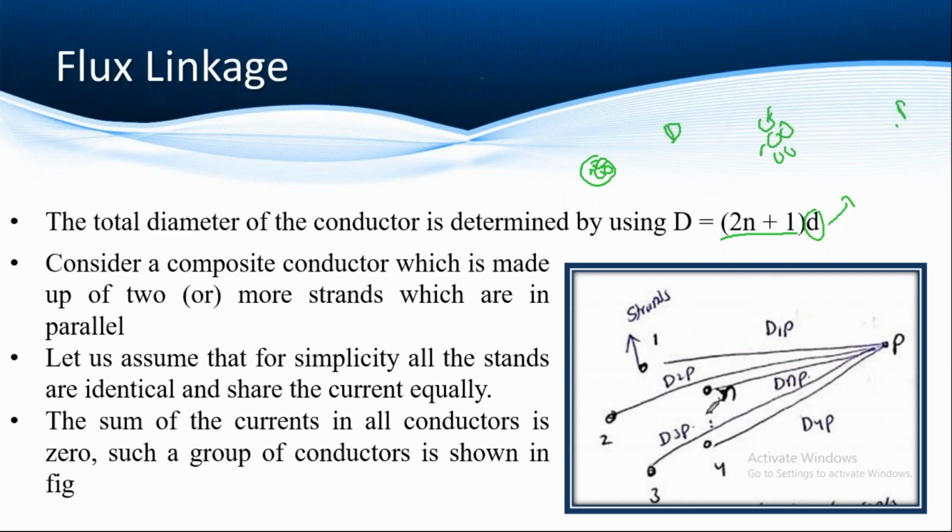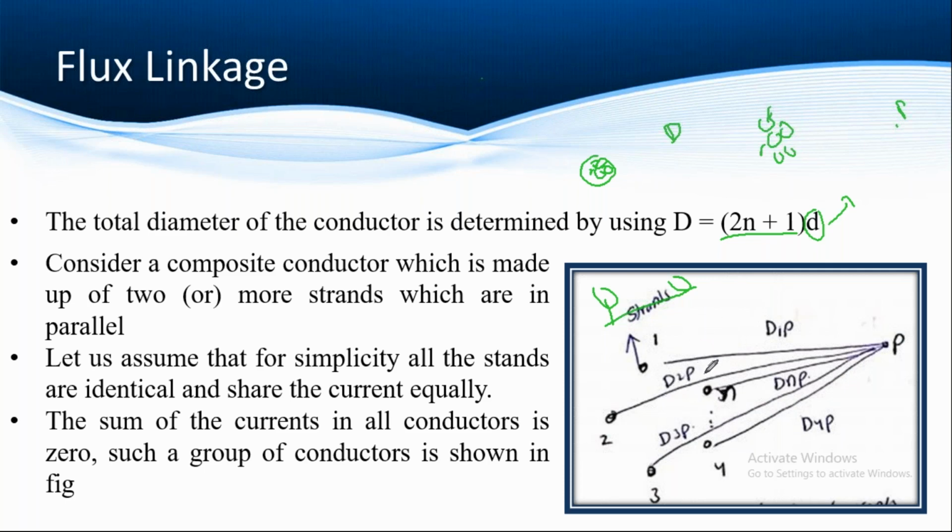Now we have to find, at this point, what is the flux linkage from this conductor? From conductor 1 to P, the distance is denoted by D1P. The distance should be calculated from the center of the conductor to the center of the conductor. So this is D1P, the distance between strand 1 and point P. And here, for simplification purposes, the strands should be equal, and they are carrying equal current.